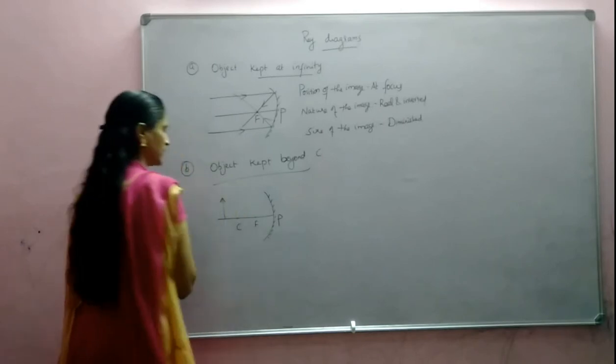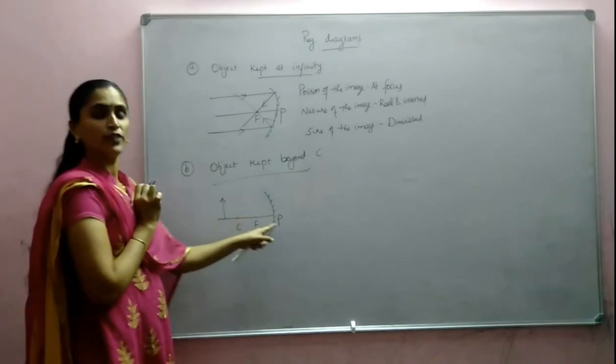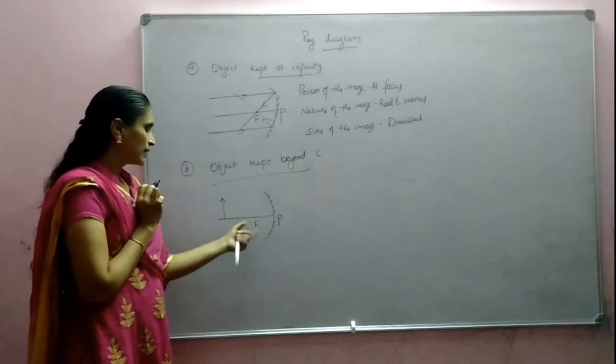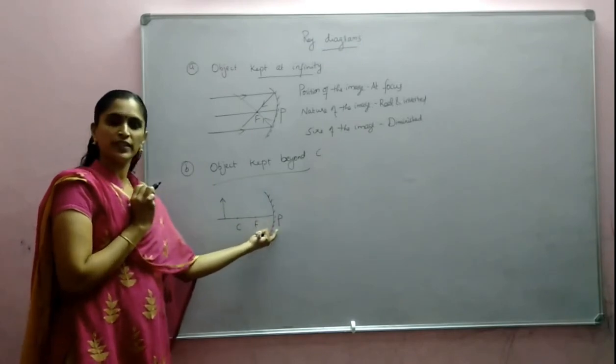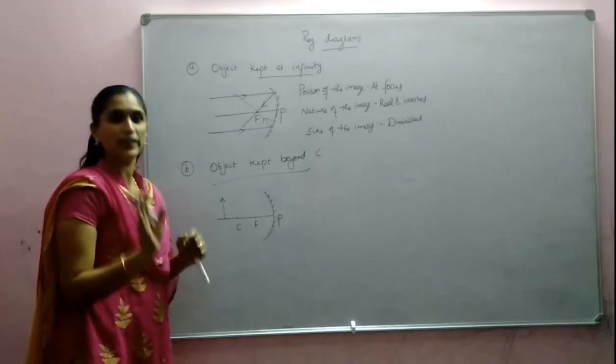So an object is kept here beyond center of curvature. When you draw it, you have to keep in mind that this CF distance and FP distance should be almost equal. Actually, it should be equal only.